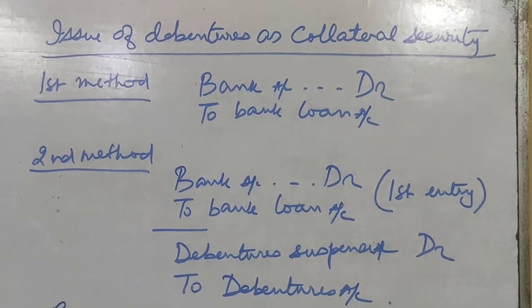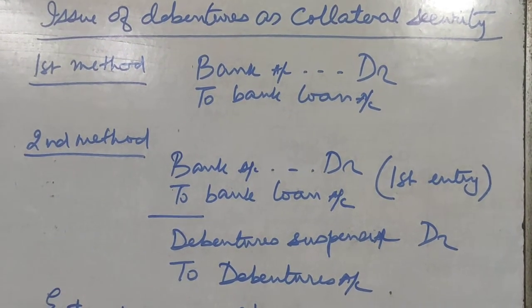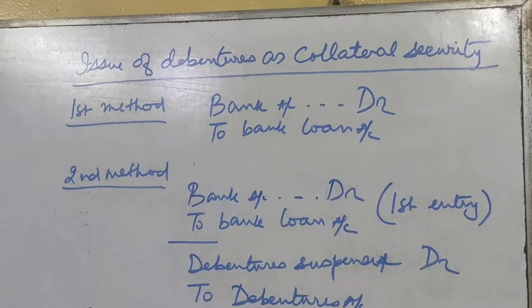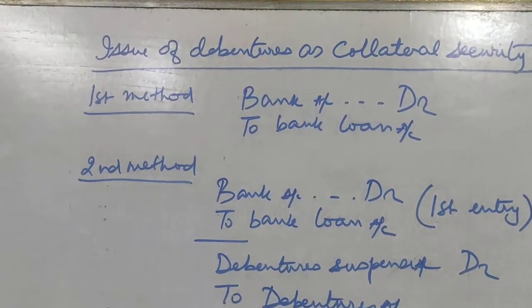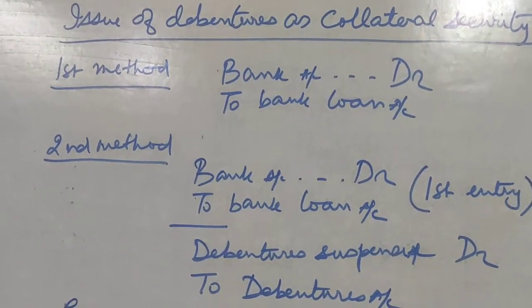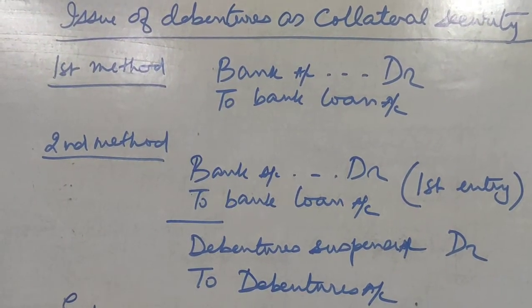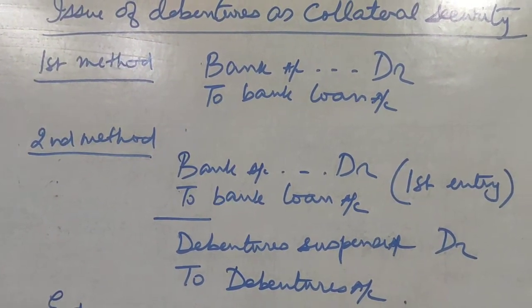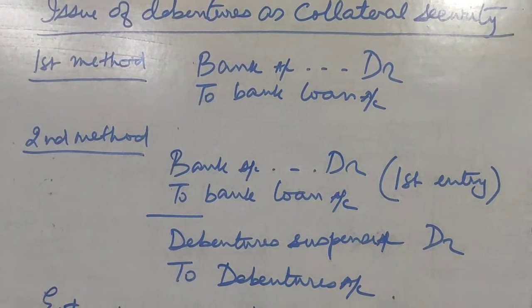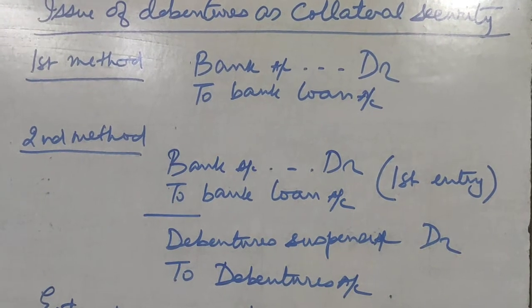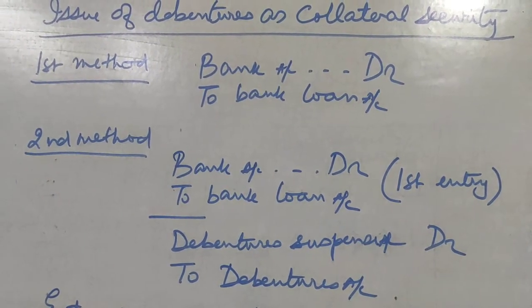Now in accounts, we have two methods for recording the issue of debentures as collateral security. In the first method, for the amount of loan that is taken from the bank, we pass one journal entry: bank account debit to bank loan. For example, say the company is taking a loan of 5 lakh from the bank.